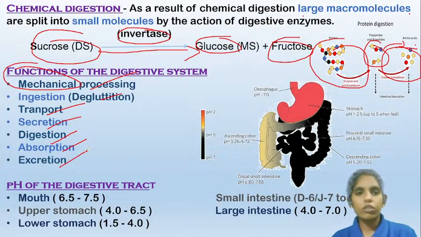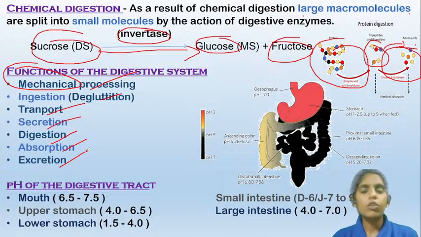And after the absorption of the nutrients, the remaining material present in the digestive tract, which is not useful to the body, is excreted out of the body in the form of urea. And that is about the functions of the digestive system.